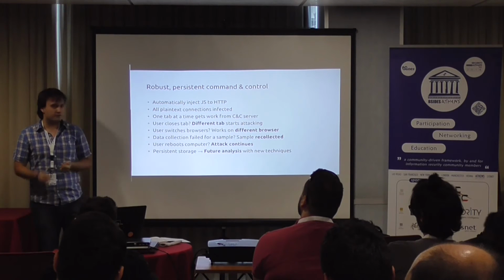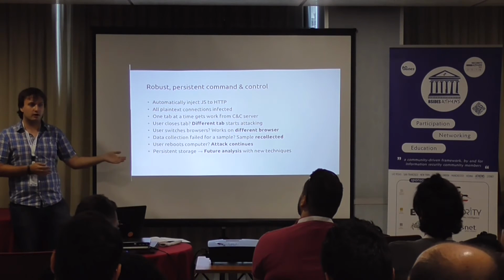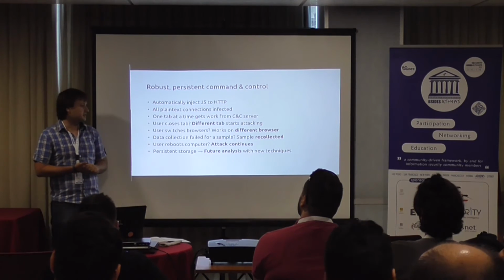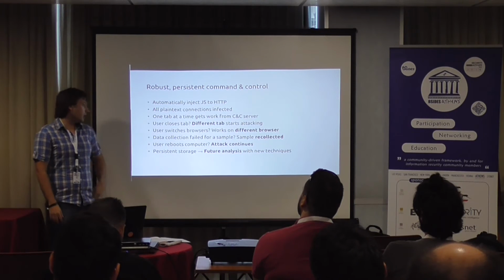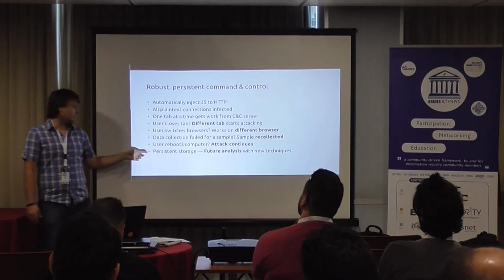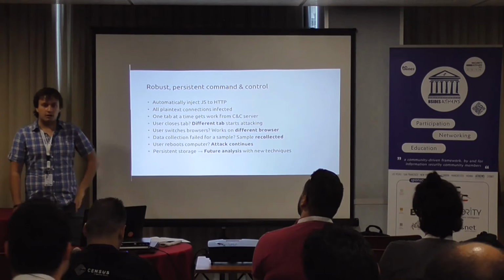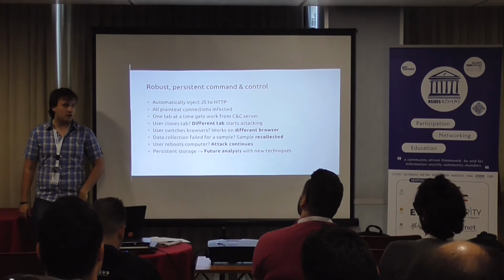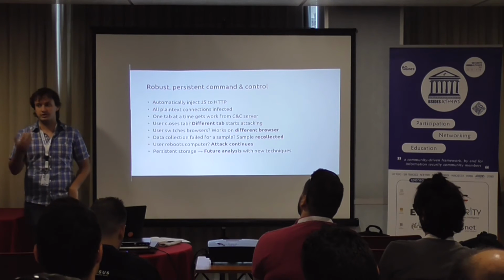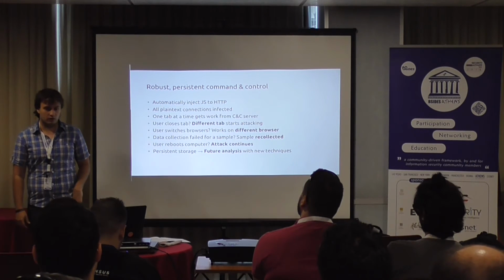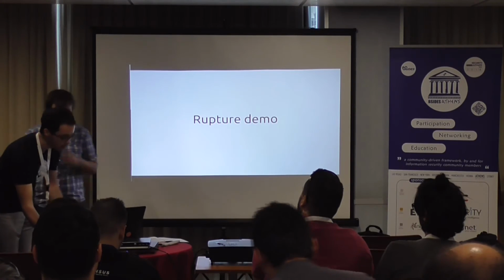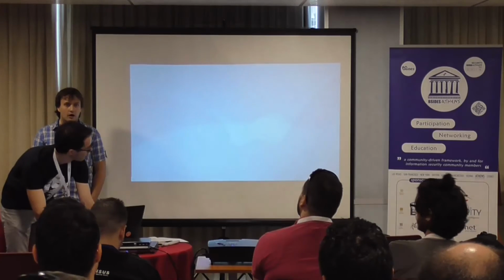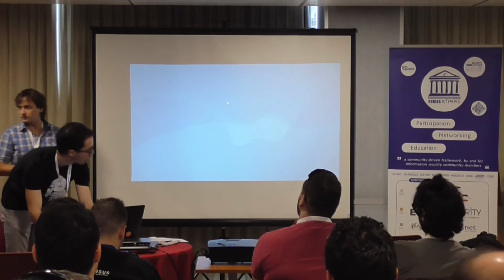It's also quite robust, so if the user closes a tab, a different tab will wake up. So this is all detected. If the victim reboots their machine and opens it up again, the attack is going to resume from where it left off. And also we have a server-client architecture that allows for persistent storage of the data that was collected for future analysis if new algorithms are developed. So now I'm going to show you a short demo of Rupture and how it works against HTTPS. Okay.